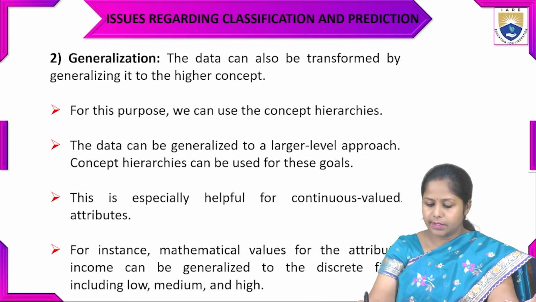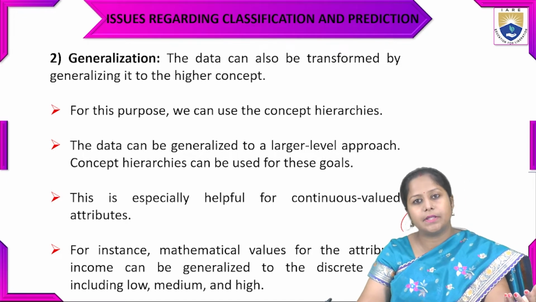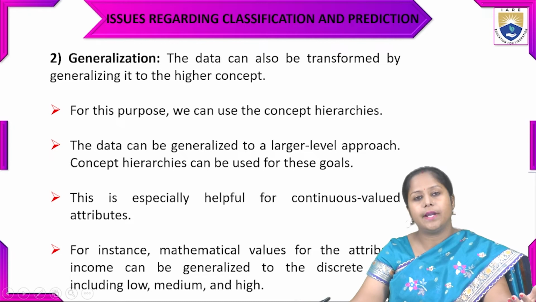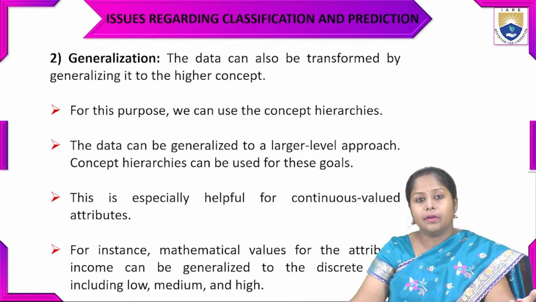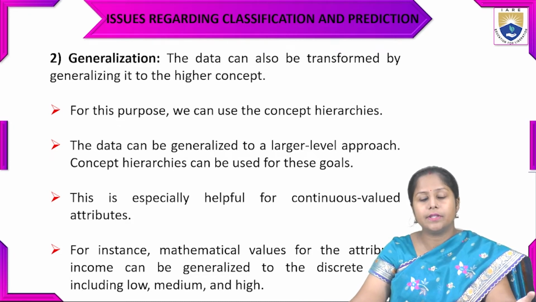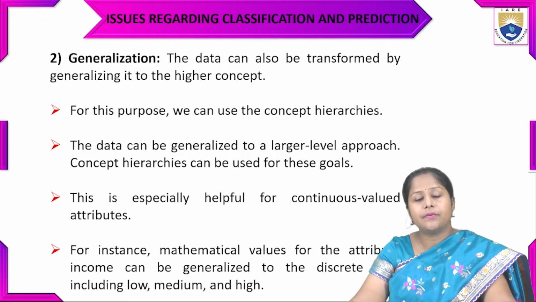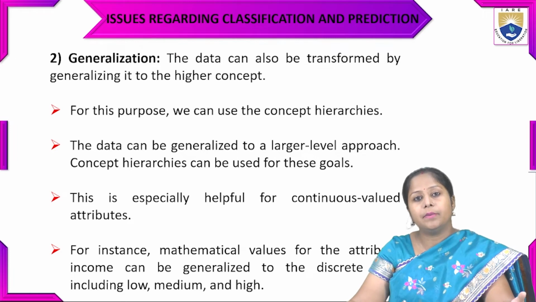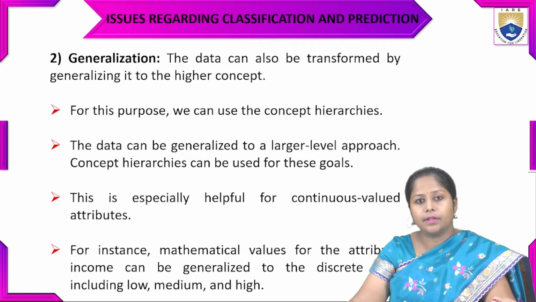This is basically going to help for continuous value attributes. So what are the attributes that are continuous in nature? Like if interval scale values are there, suppose 0 to 10, 10 to 20, 20 to 30, like that. That type of values can be generalized by using this type of normalization techniques.